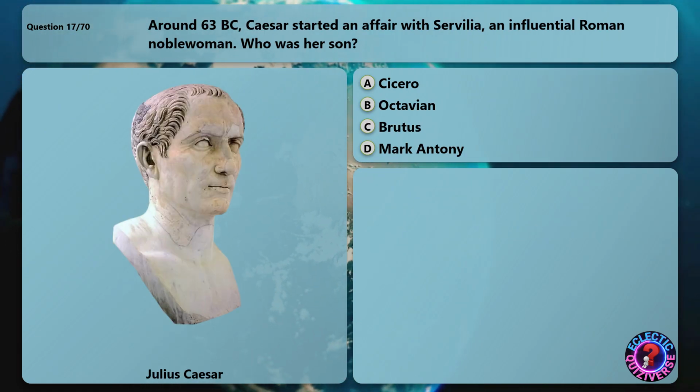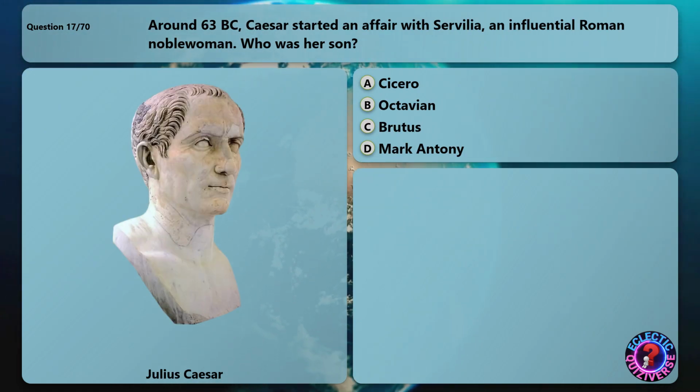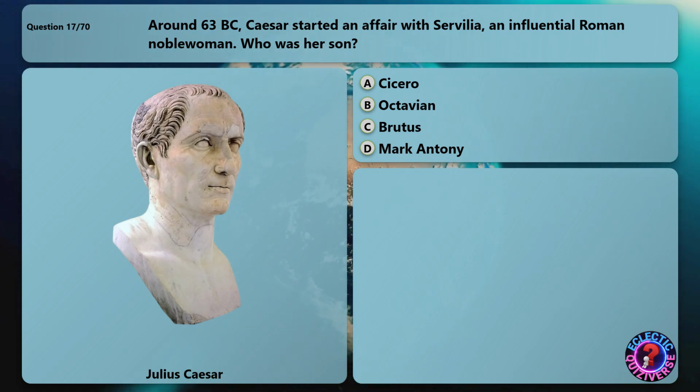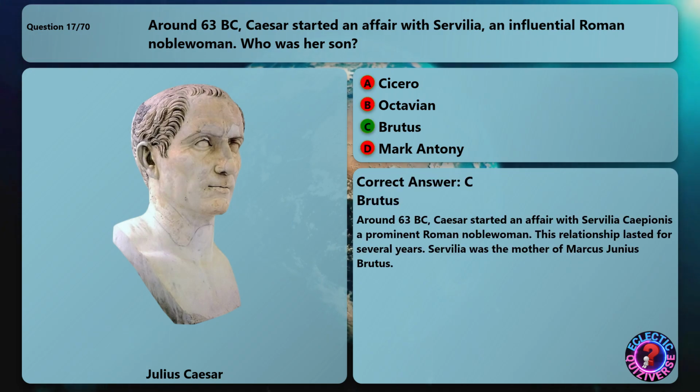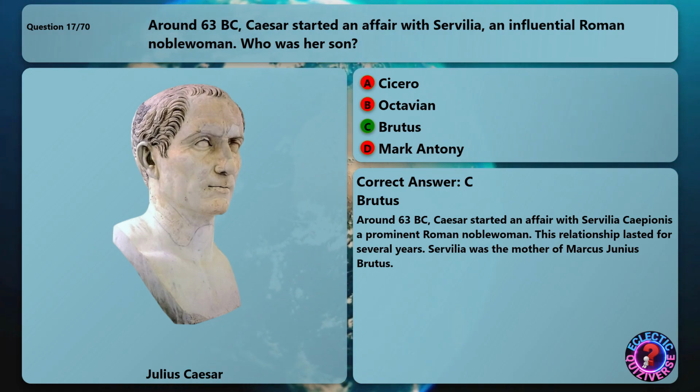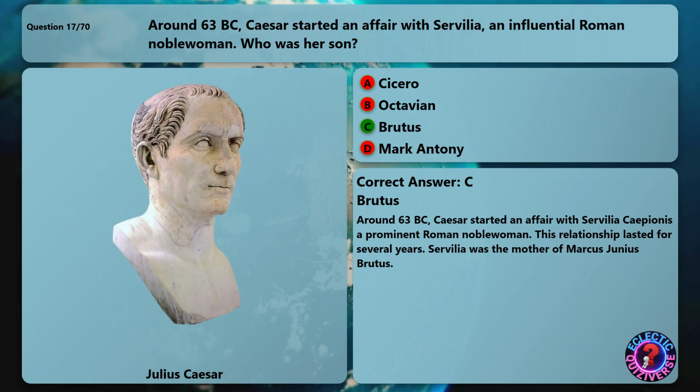Around 63 BC, Caesar started an affair with Servilia, an influential Roman noblewoman. Who was her son? The correct answer is Brutus. Around 63 BC, Caesar started an affair with Servilia Capiones, a prominent Roman noblewoman. This relationship lasted for several years. Servilia was the mother of Marcus Junius Brutus.